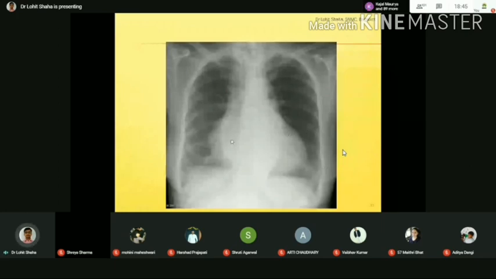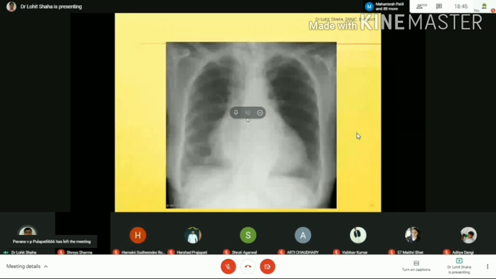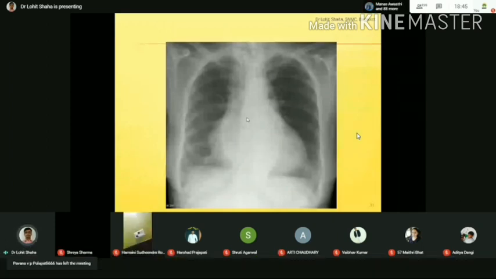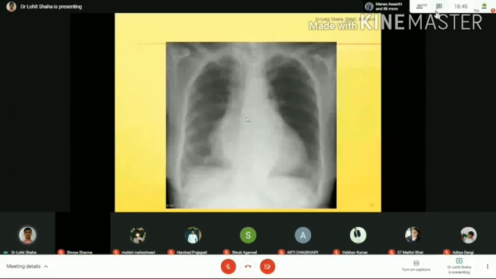When cardiomegaly is there, you have to rule out the cause. Usually the cause is related to the valve. It may be valve stenosis or heart disease, right? I will be covering very few causes. So you have to rule out the pathological condition. I am just telling you, this is an abnormal X-ray. You have to find out the cause. Some of the complaints I will share with you.